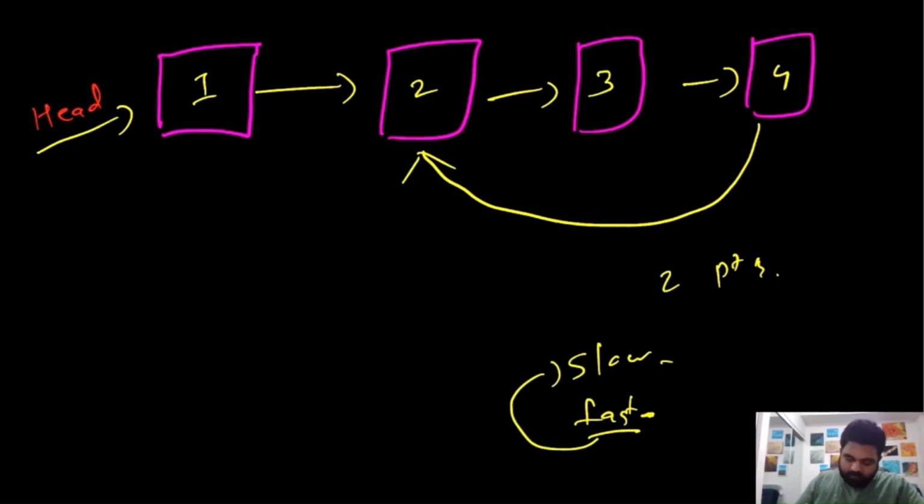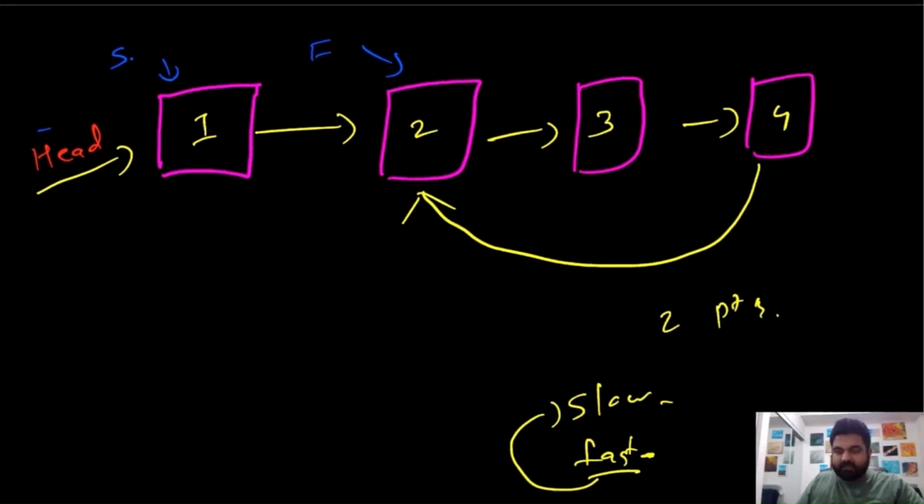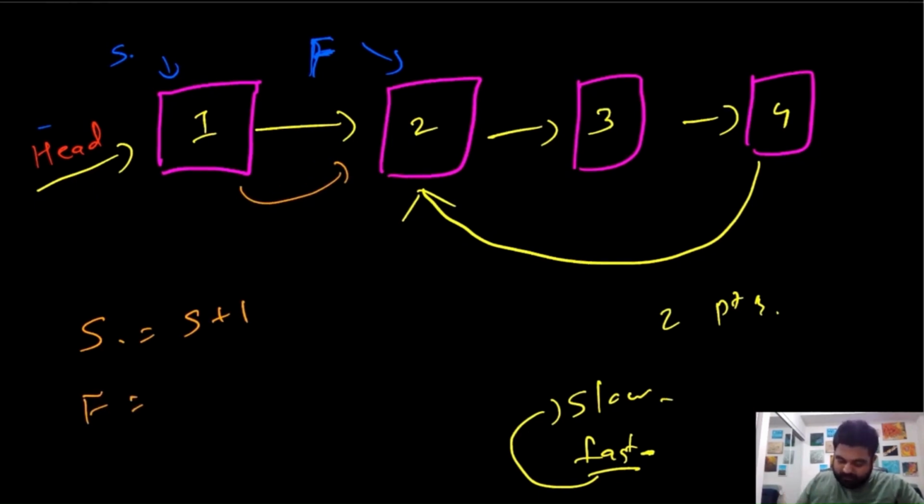So we are at this head position, and we are first going to initialize our slow pointer and our fast pointer at these positions. Slow pointer would be at the first position and fast pointer will always start at the second position. Now we have one more condition: slow pointer will always do one jump, so slow plus 1, it will always go to the next node. But for the fast pointer, we are going to have fast pointer do two jumps, so fast plus two node jumps. And let's see how things will turn out in this case.